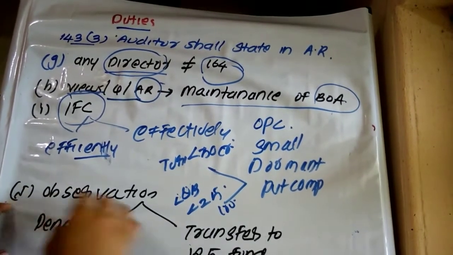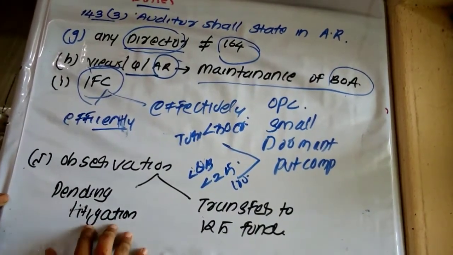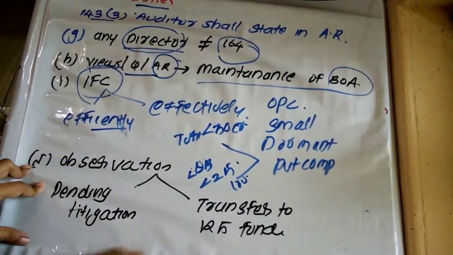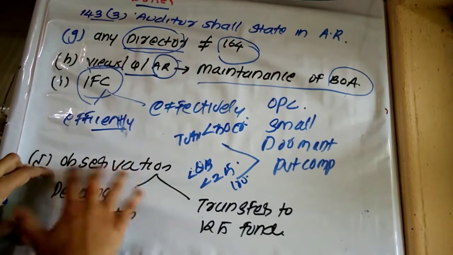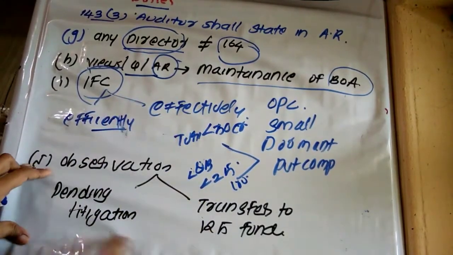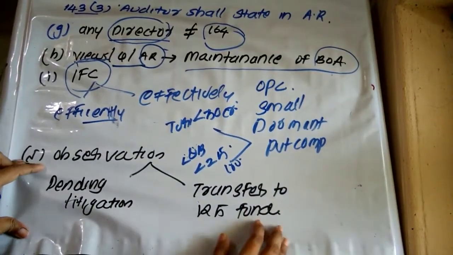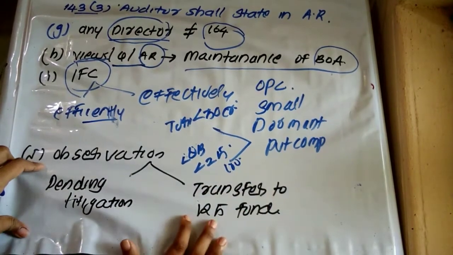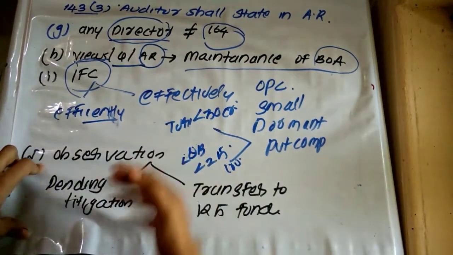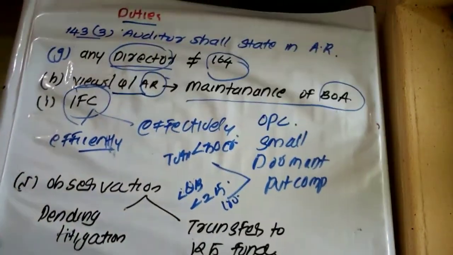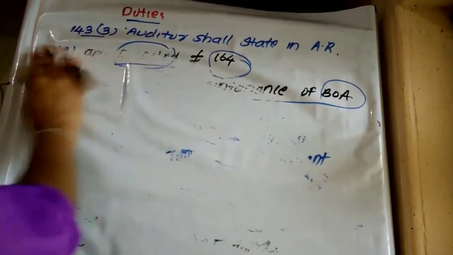Then last, clause J, the auditor has to state his observation with respect to the pending litigation, whether the company has any pending litigation, whether appropriate provision has been made, then expense on account of this pending litigation, etc. So the auditor has to express his views or comments with respect to the pending litigation, and whether the company is making transfer to the Investment Education and Protection Fund. IEPF means Investment Education and Protection Fund. Whether appropriate transfer is being made to the Investment Education and Protection Fund, whether there exists any delay in making such a transfer.